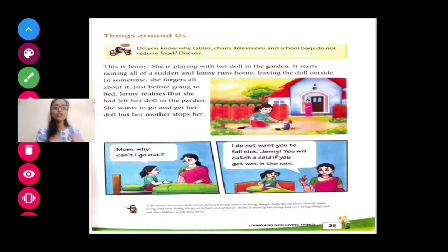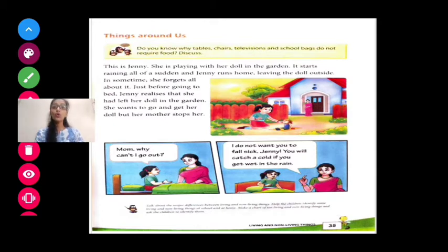Now what is Jenny doing? Jenny is running to the house, leaving the doll outside. Where Jenny was playing, Jenny left the doll there only and ran into the house. Sometimes she forgot all about it. She forgets about the doll. She forgets about that doll.